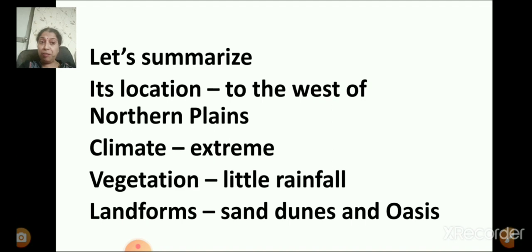And in the landforms, we learned sand dunes and oases. Now tell me, what are sand dunes? Yes, small hills of sand in a desert are called sand dunes. And what is an oasis? Yes, an area in the desert with water and greenery is called an oasis. So children, is that clear?